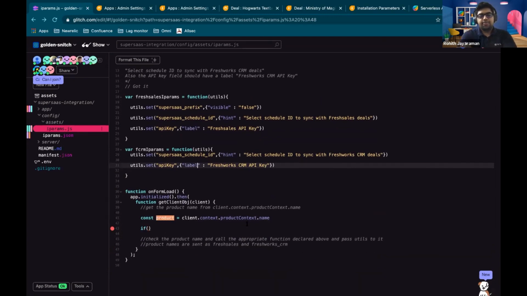Right. So yeah, I think Arshad's got this. You just need to check the product name. So based on the product name, you can just call the right function. That's all.